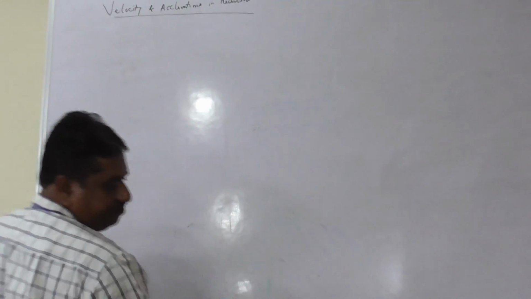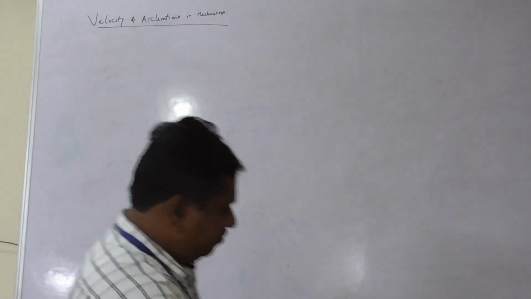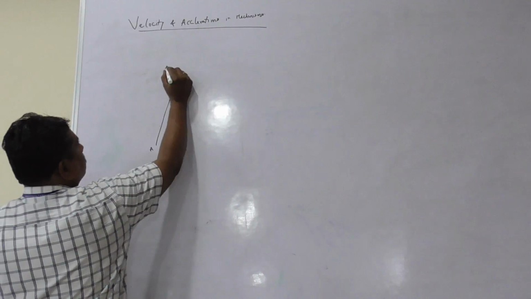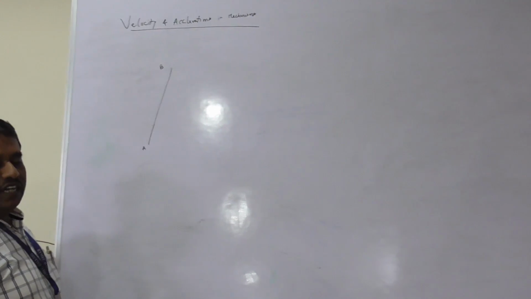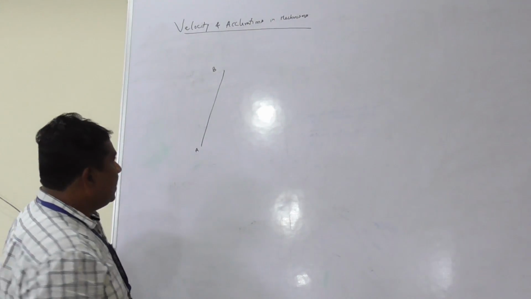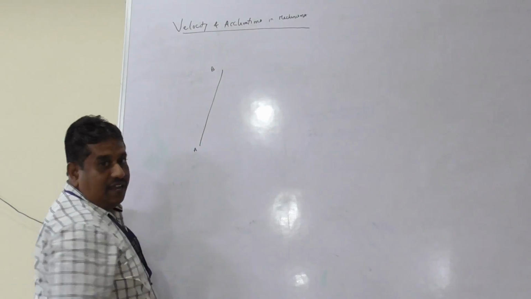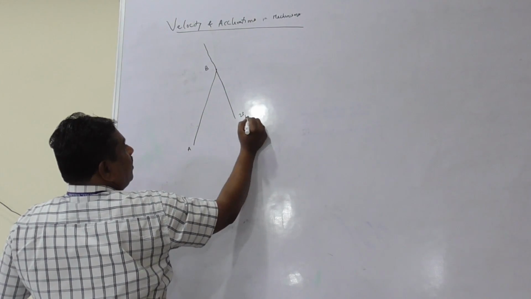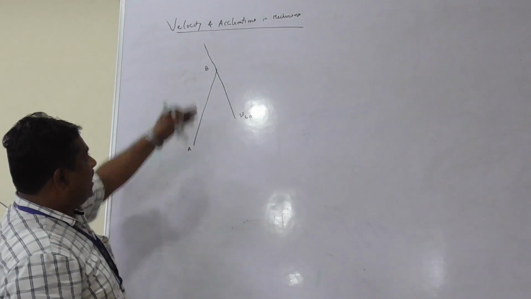Let us consider a link AB. Velocity of two points on a rigid link. Consider a link AB. Assume that velocity of B relative to A is acting in this direction.